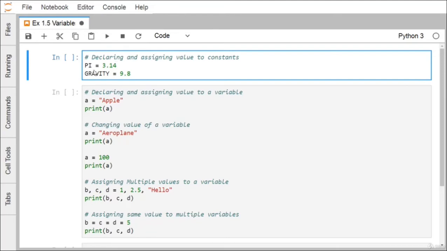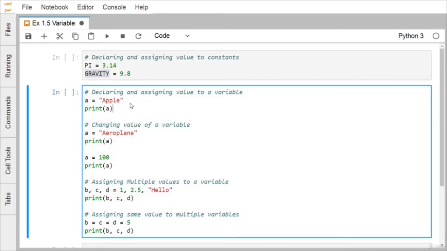In this session, we are discussing and demonstrating how to define constants and variables. So constants in Python can be defined. It is our common practice to write all the constant names in capital letters. So pi is equal to 3.14, gravity is equal to 9.8. In this way, the constants can be defined in our Python. And now we are going to see how variables can be defined, how to declare a variable, and how to assign values to them.